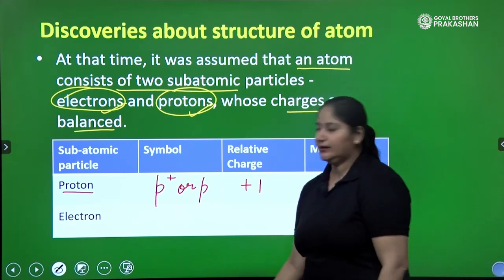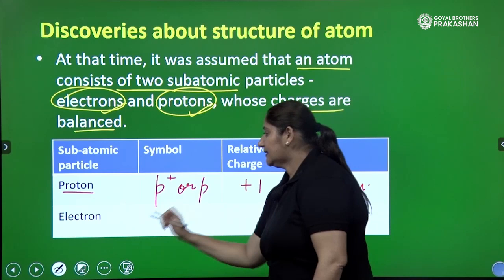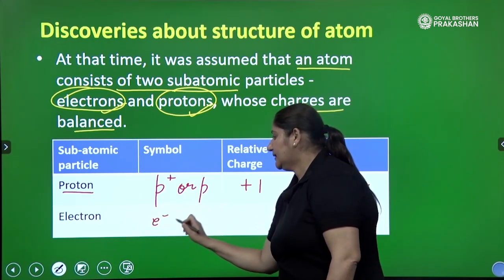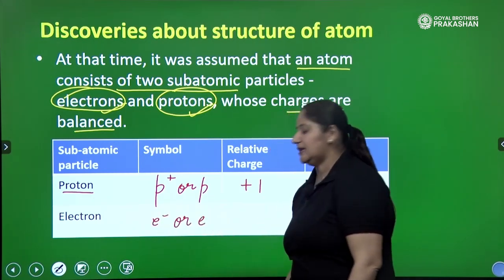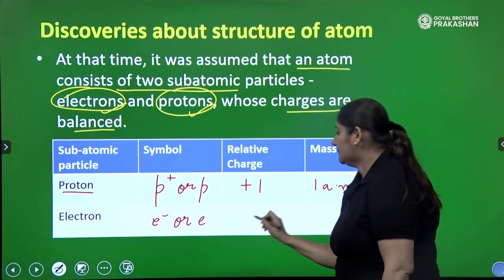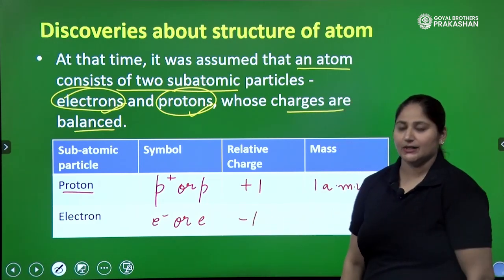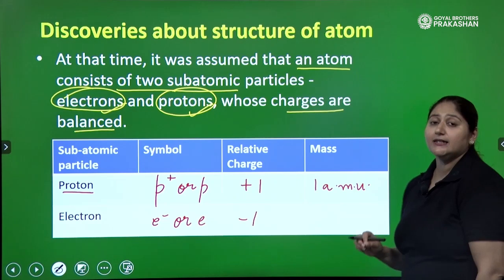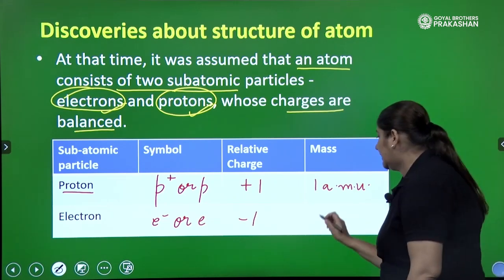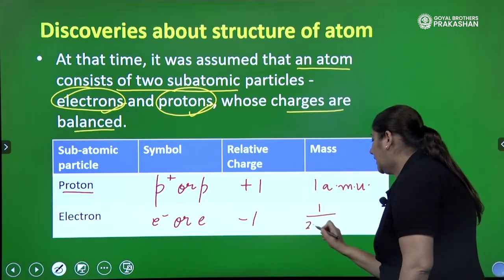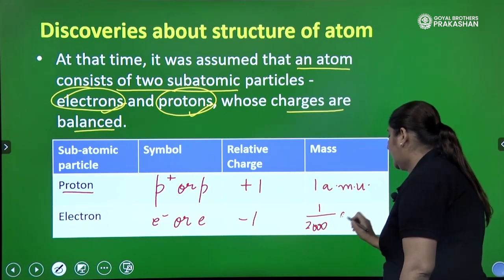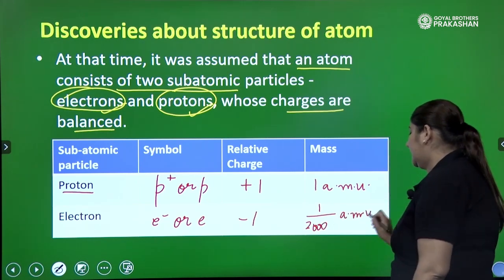What about electron? The symbol of electron is e minus, or you can just write e. And the charge is -1. It is the comparable charge. And mass, it has a negligible mass. It is 1 by 2000 times of AMU approximately.